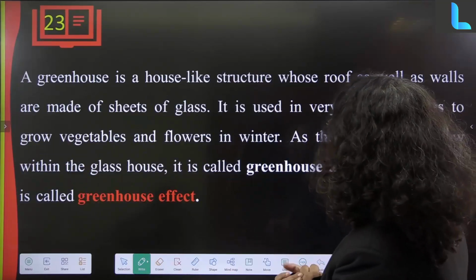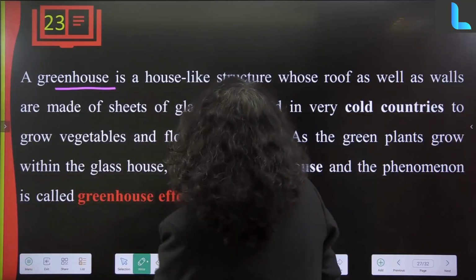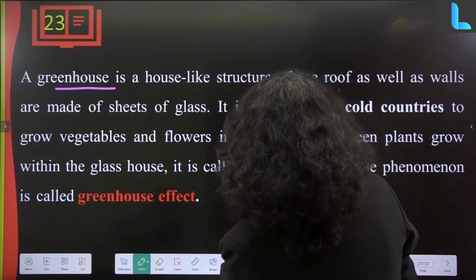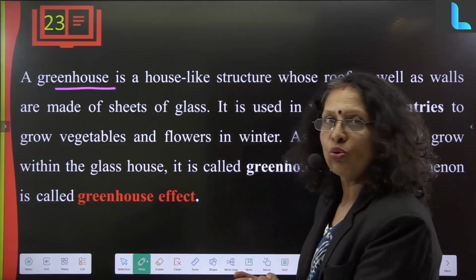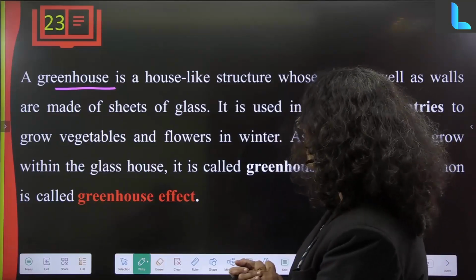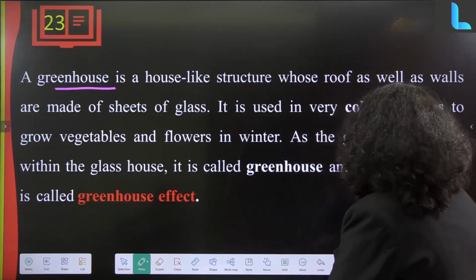Now, a greenhouse. What is a greenhouse? A greenhouse is a house-like structure whose roof as well as walls are made up of sheets of glass. It is used in very cold countries to grow vegetables and flowers in winter. As green plants grow within the glass house, it is called a greenhouse, and the phenomenon is called the greenhouse effect.